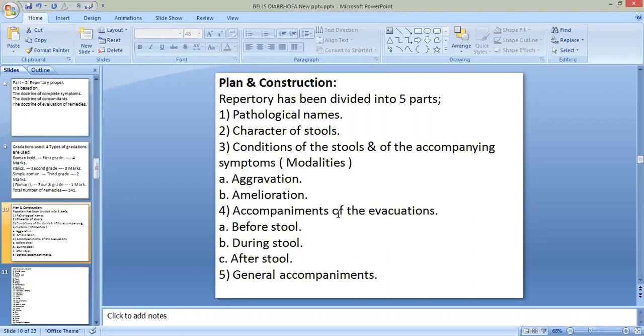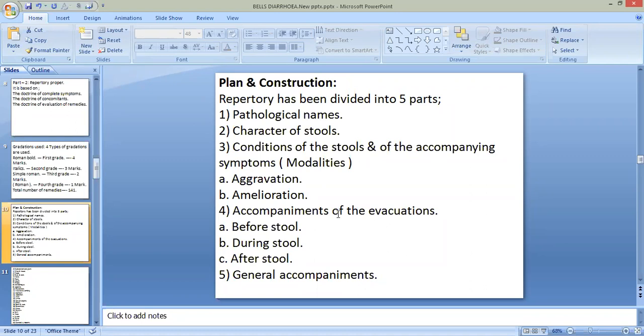In that, before stool, during stool and after stool, and then general accompaniments. So in this way, while constructing the repertory part, Dr. Bell followed the doctrine of complete symptom.